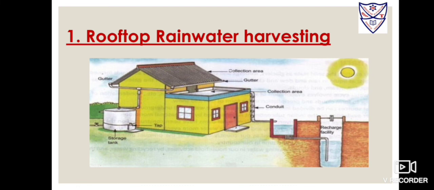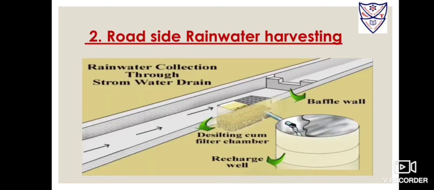Instead of getting collected in tanks, the rainwater through the pipes can go directly into a pit in the ground. It increases the level of the ground water. Roadside rainwater harvesting. Students, the rainwater that falls on the roads around buildings can be collected and stored by this technique.